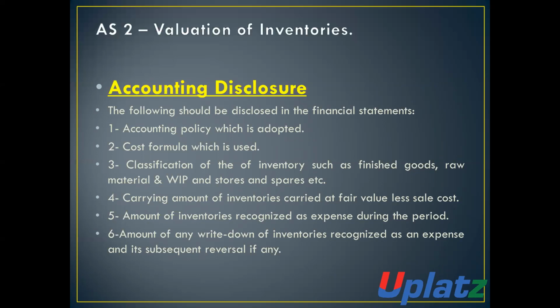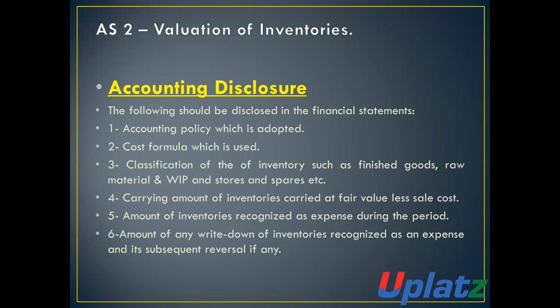There should be proper disclosure of the carrying amount of the inventory. Number 5, amount of inventory which is recognized as expenses during the period. A proper disclosure in respect of inventory which is recognized as an expense should also be made.